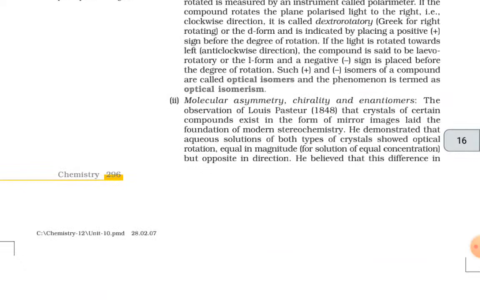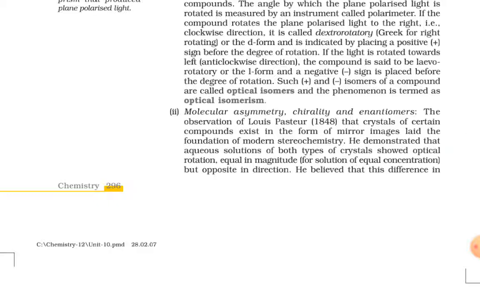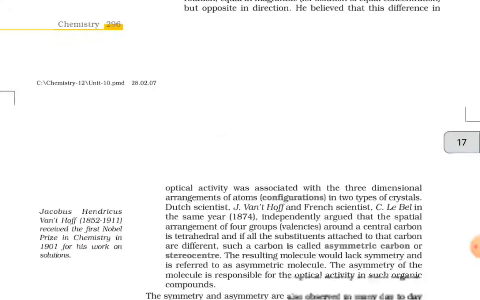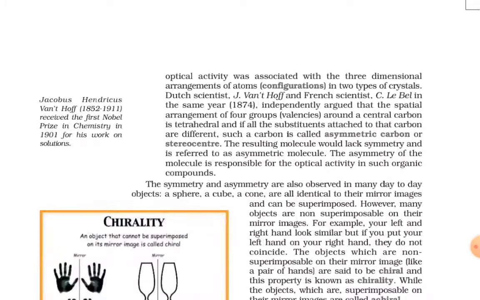Second one is molecular asymmetry, chirality and enantiomers. The observation of Louis Pasteur that crystals of certain compounds exist in the form of mirror images laid the foundation of modern stereochemistry. He demonstrated that aqueous solutions of both the types of crystals showed optical rotation equal in magnitude for a solution of equal concentration but opposite in direction. He believed that this difference in optical activity was associated with the three-dimensional arrangement of atoms, that is configurations, in the two types of crystals.